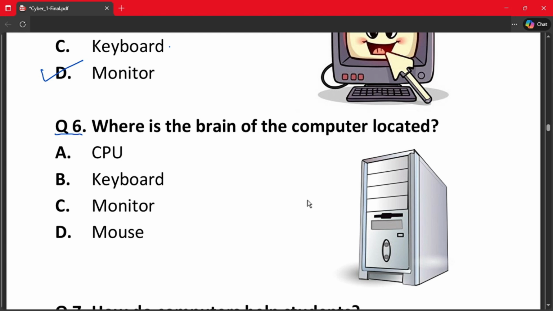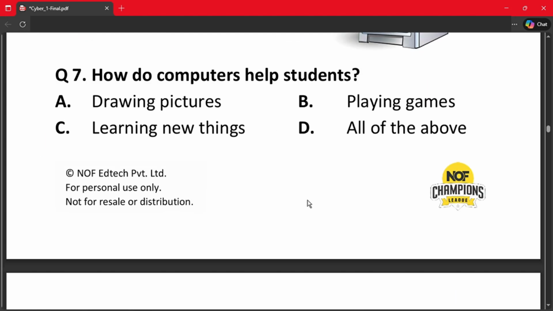Question 6. Where is the brain of computer located? A. CPU. B. Keyboard. C. Monitor. And D. Mouse. For hint, there is a picture given which is of CPU. And where is the brain of computer located? CPU. The correct answer is A. CPU.